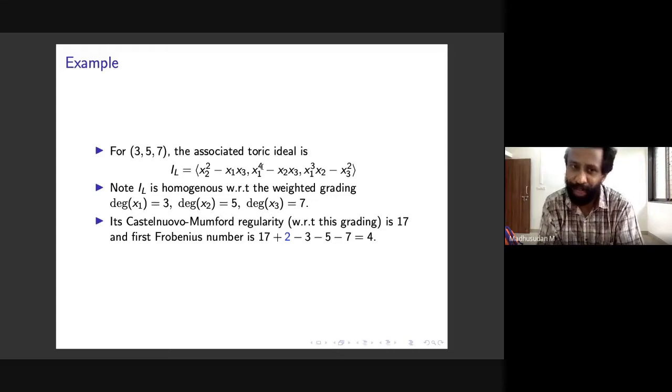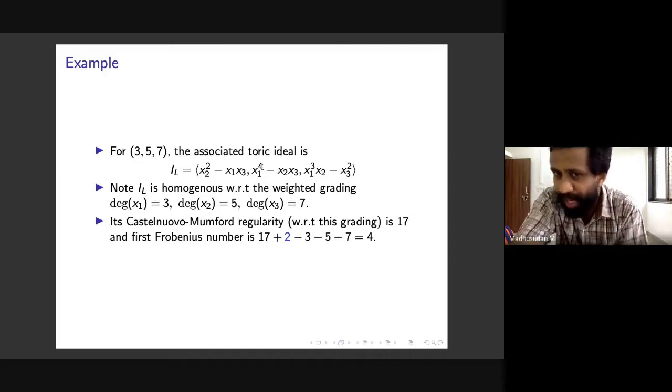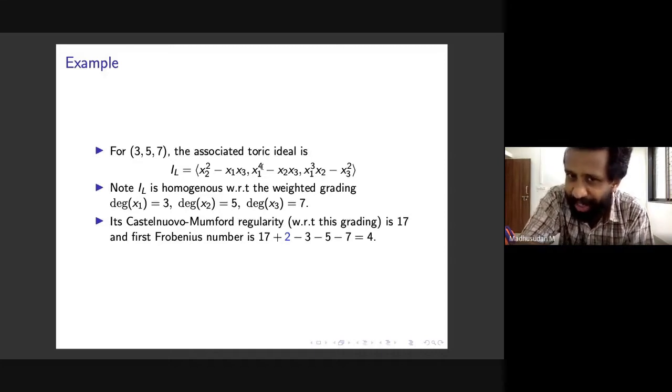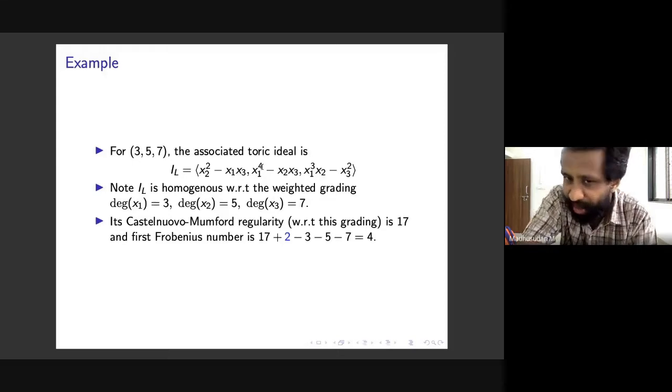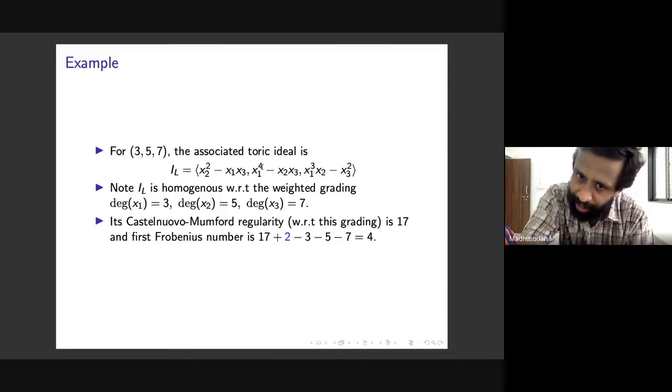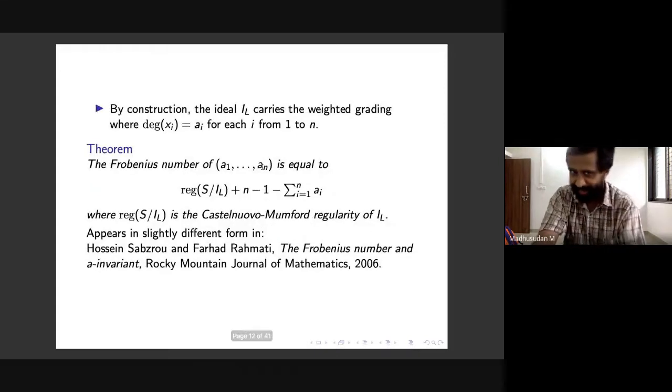And then if you play around with these numbers a little, you see the following relation: 17 plus 2 minus 3 minus 5 minus 7 is 4. And 4 is the first Frobenius number, if you remember from our examples of this collection, 3, 5, 7. So what is 17? We know it's the Castelnuovo-Mumford regularity. 3, 5, 7 are our AIs, and 2 is n minus 1, where n is the number of these natural numbers. So n is 3 here. So this is the relation, and as we will see, this does generalize.